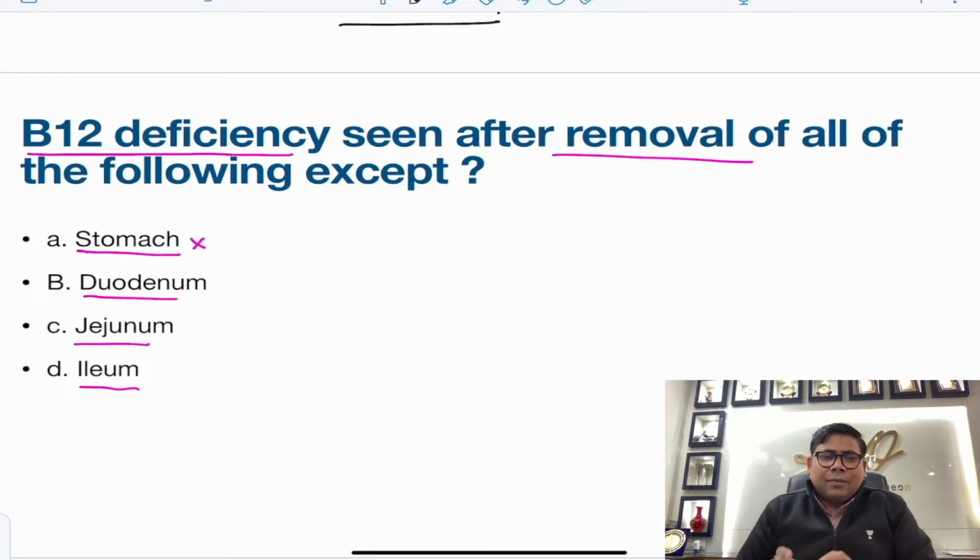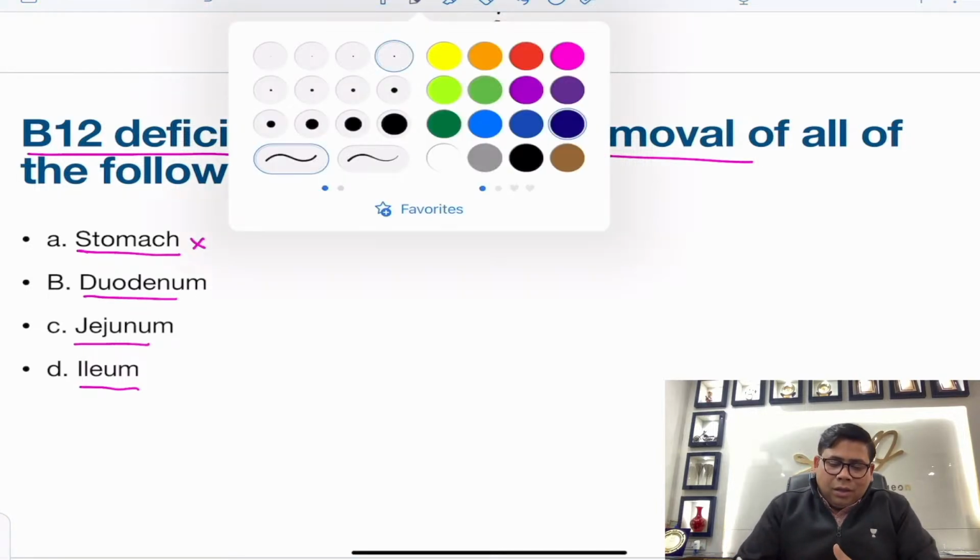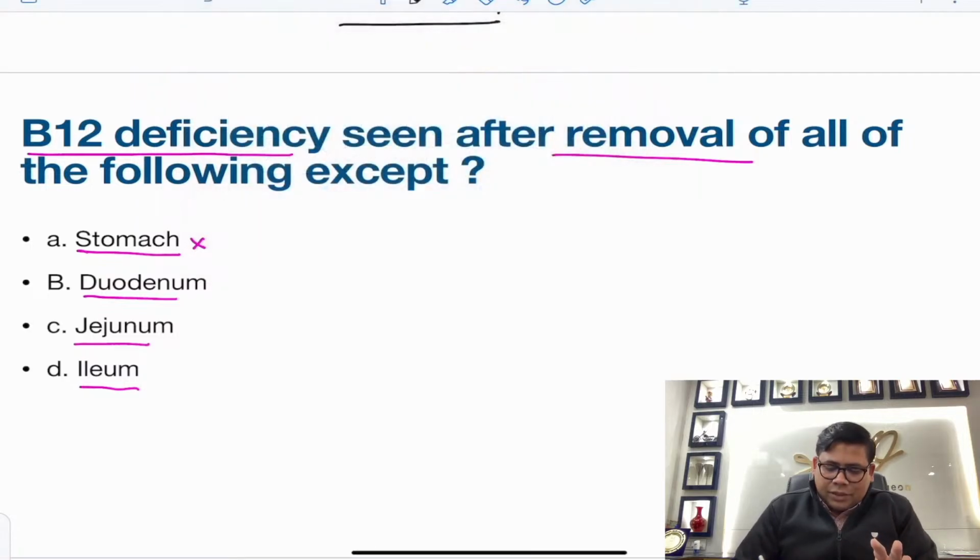Terminal ileum is again a very important site. Yesterday I gave the answer that it's ileal resection, but if you look at all the options, A, B, C and D, all of them are right.